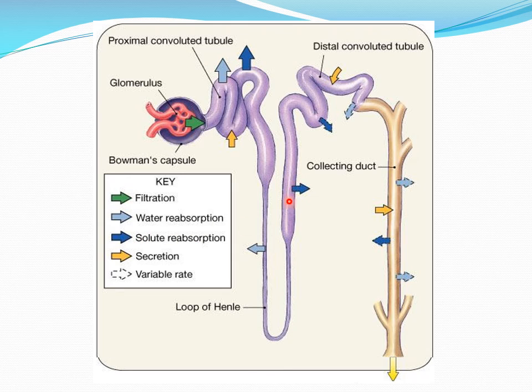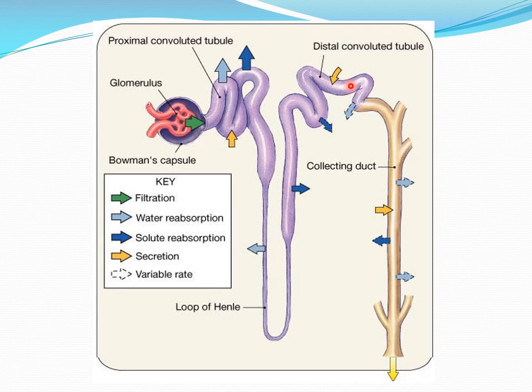Okay, so again the water reabsorption will not be seen here. This ascending loop is virtually impermeable to water, so it is selectively permeable to the solutes only. Then again comes the distal tubules. The early portion of the distal tubules shows the reabsorption of solutes only, with no water reabsorption again.